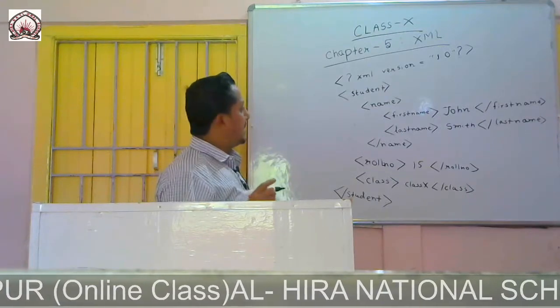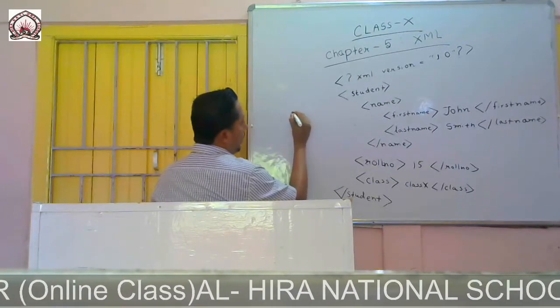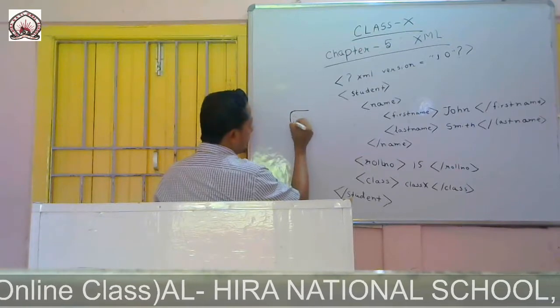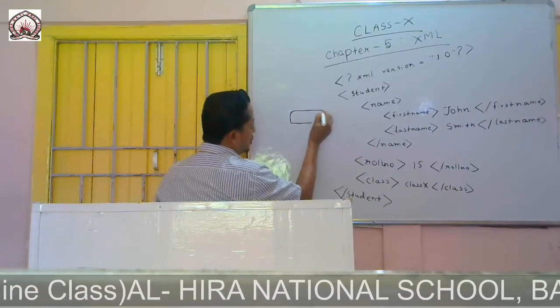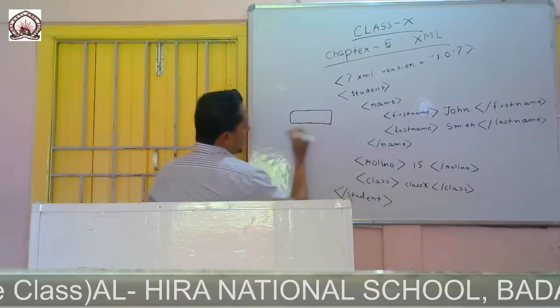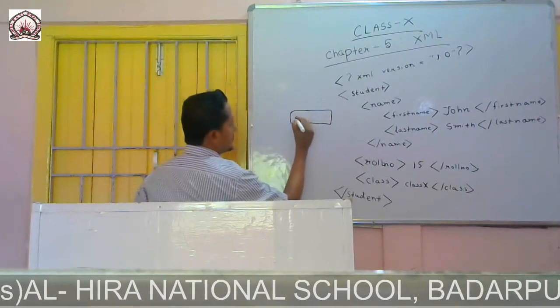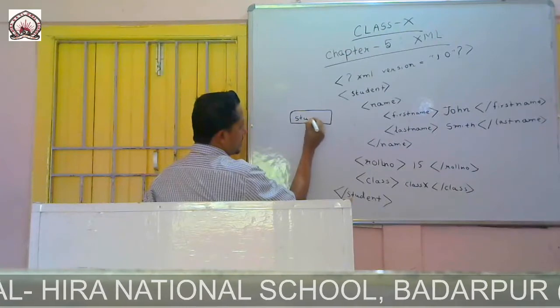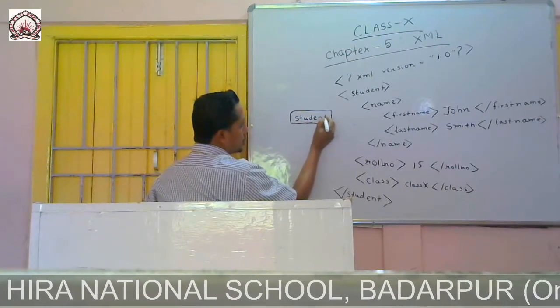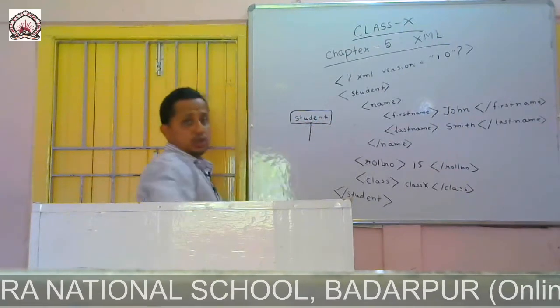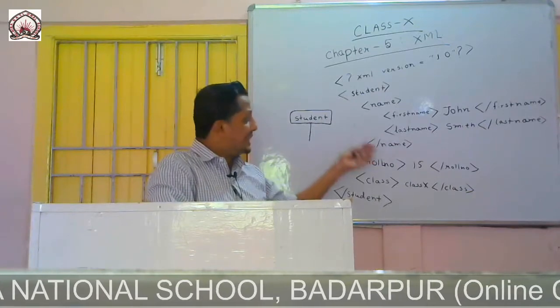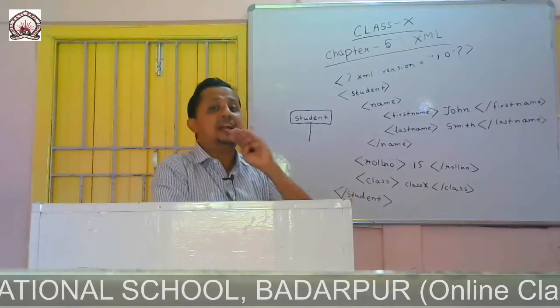First we will draw a rectangular shape like this. My root is student. Now which elements are the children of student?